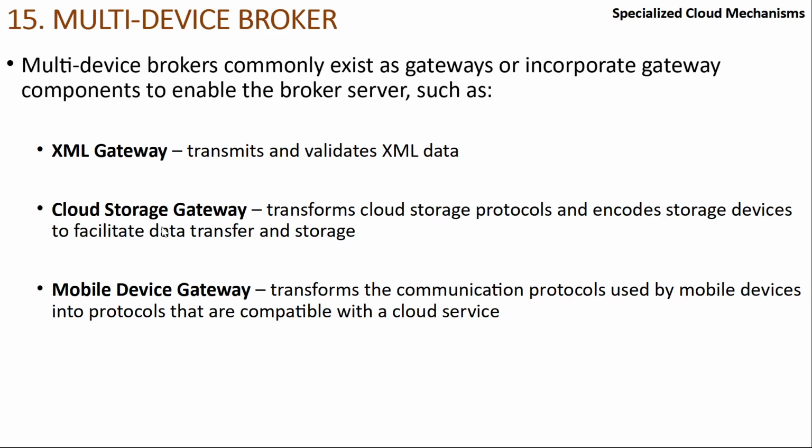So if you have something known as cloud bursting, we have explained what cloud bursting means, right? In a private cloud, your storage is full and you want to expand it automatically. It has to burst into a public cloud. So this kind of gateway will be very useful for us. Locally in the private cloud, I might be using a server hard disk, but inside the cloud, I might be using an S3 bucket. So the storage types will be different. The protocols used to communicate with the storage devices also might be different. But the cloud storage gateway will ensure that it can switch between the protocols as per the cloud storage devices.